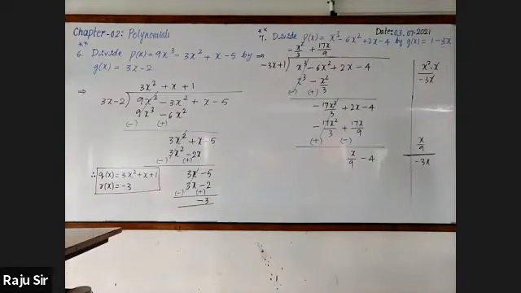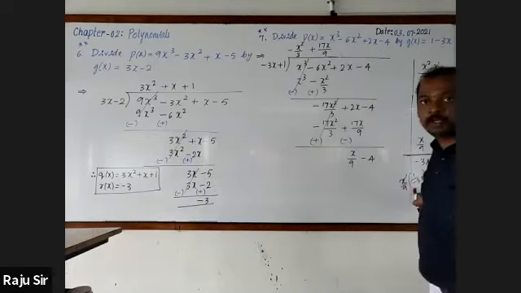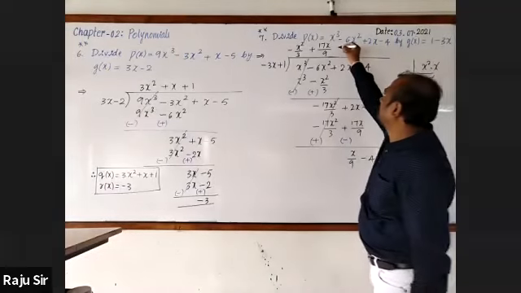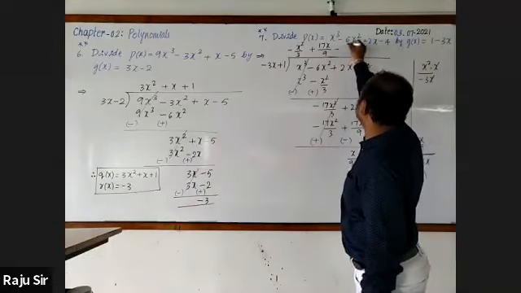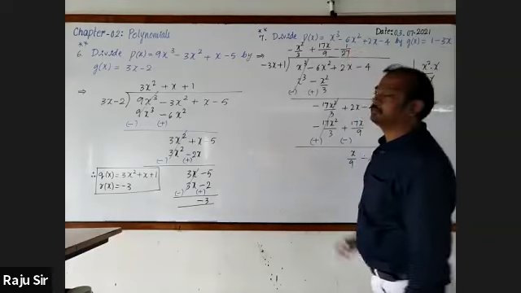Take the reciprocal of the denominator. It will be minus 1 by 27.